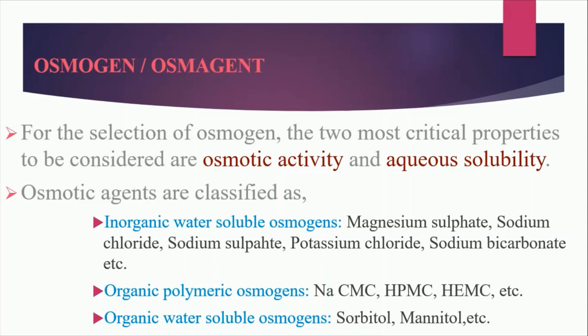And polymeric osmogen. Polymeric osmogen means what? It will create pressure on the basis of its swelling property. Sodium CMC, HPMC, HEMC are there. These are the polymers. When they absorb water, they swell, and due to the swelling, they create pressure. So that's why it is called a polymer based osmogen.